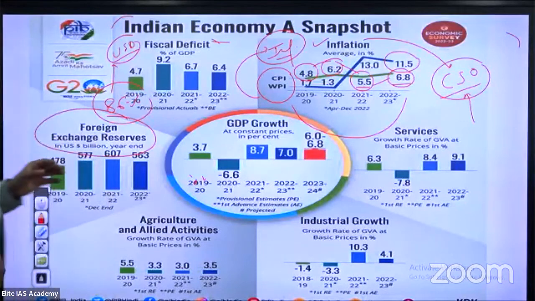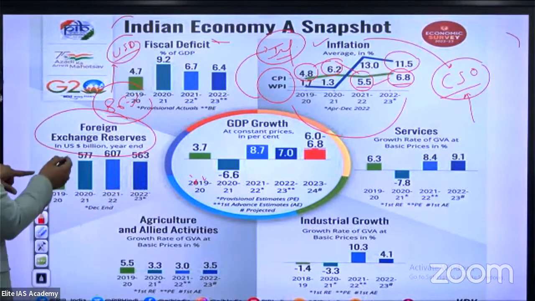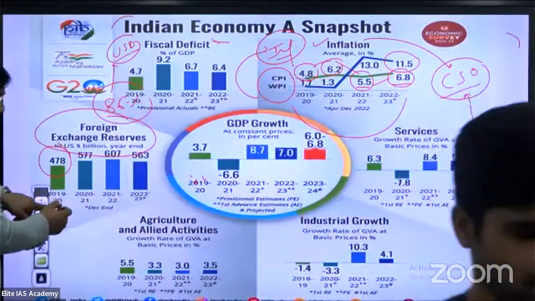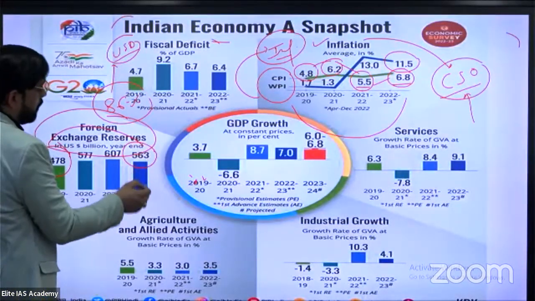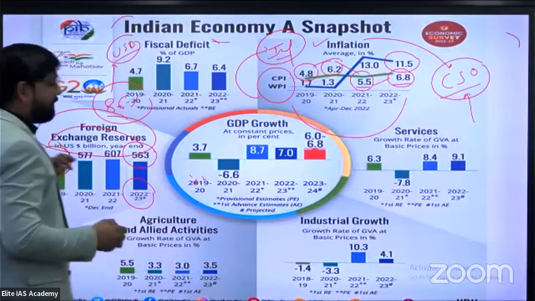Okay. So what is the difference in the report according to the economic survey from 2019 to 2023? 478 billion US dollar in 2019-20, and it increases to 563 billion US dollar in 2022-23. 563.